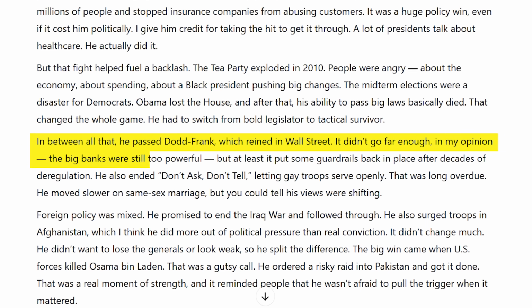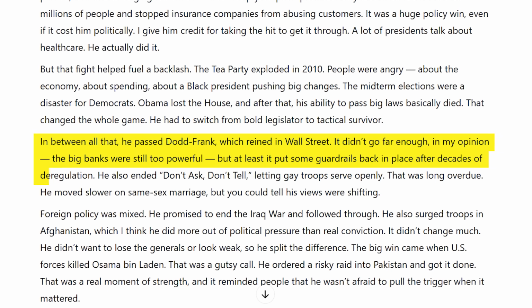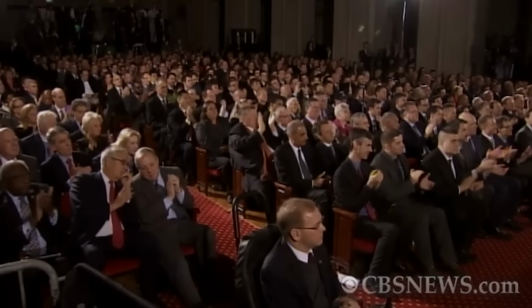The big banks were still too powerful, but at least it put some guardrails back in place after decades of deregulation. He also ended Don't Ask, Don't Tell, letting gay troops serve openly. That was long overdue. He moved slower on same-sex marriage, but you could tell his views were shifting.